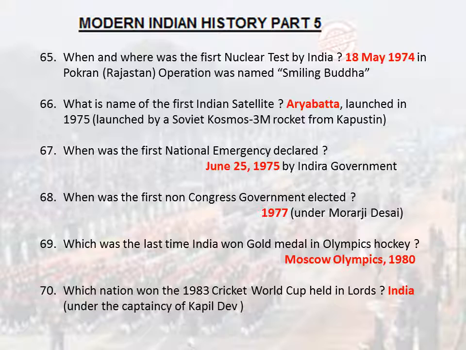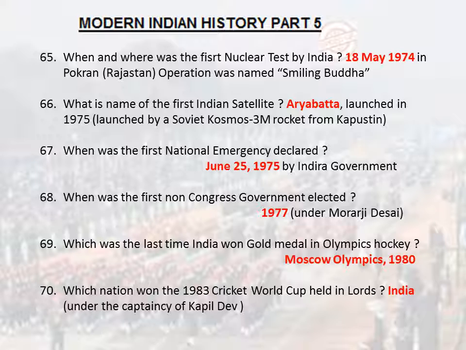What is the name of the first Indian satellite? Aryabhatta, launched in 1975 by a Soviet Cosmos 3M rocket from Kapustin Yar. When was the first national emergency declared? 25th June 1975, by the Indira government. When was the first non-Congress government elected? 1977, under Morarji Desai. When was the last time India won a gold medal in Olympic hockey? Moscow Olympics, 1980.